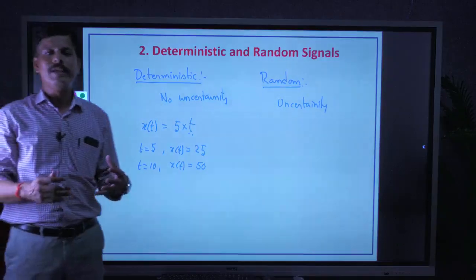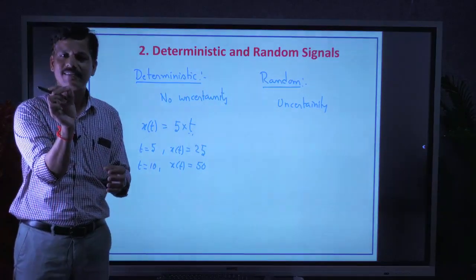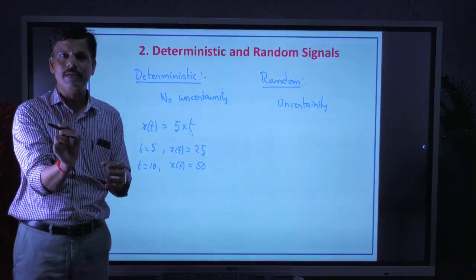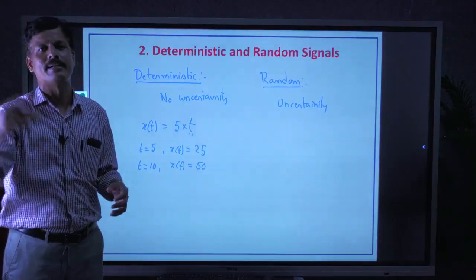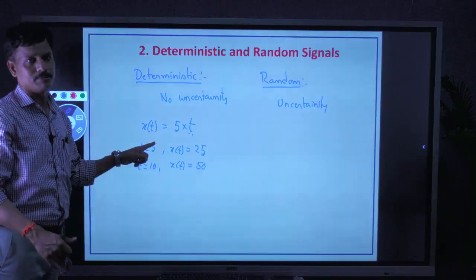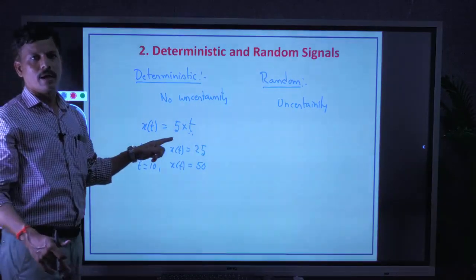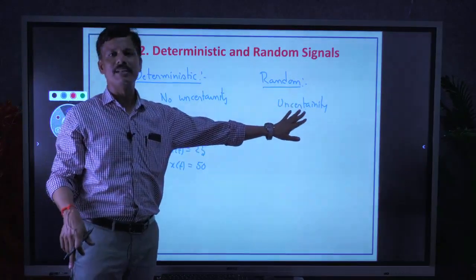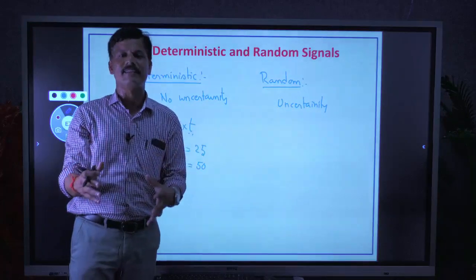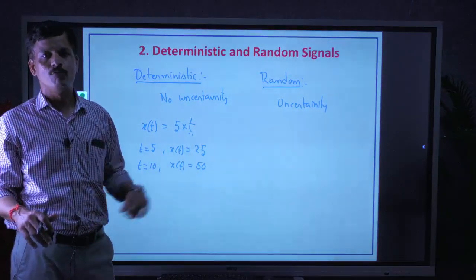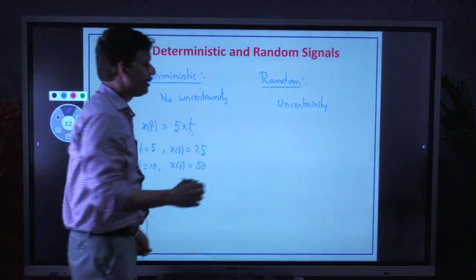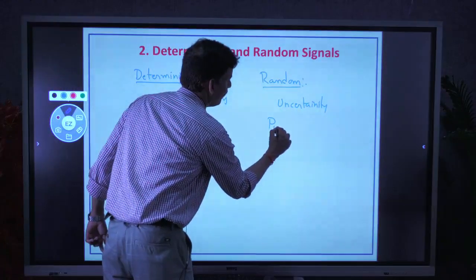It means if we know the signal at a particular time, it is not possible to guess the signal amplitude at some other time, which was possible in deterministic. And second, a random signal, as there is uncertainty, cannot be represented with mathematical equations. We go for a probabilistic way.